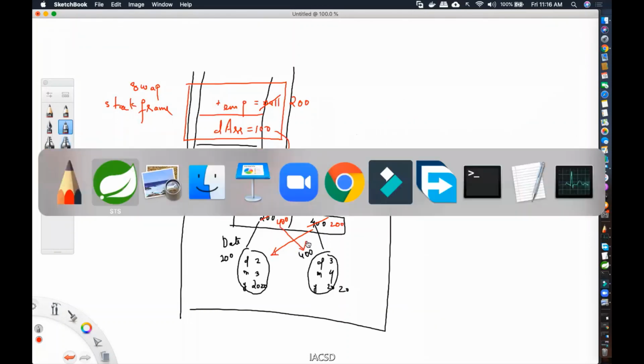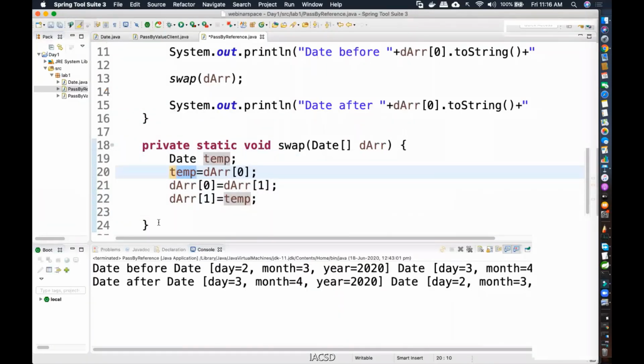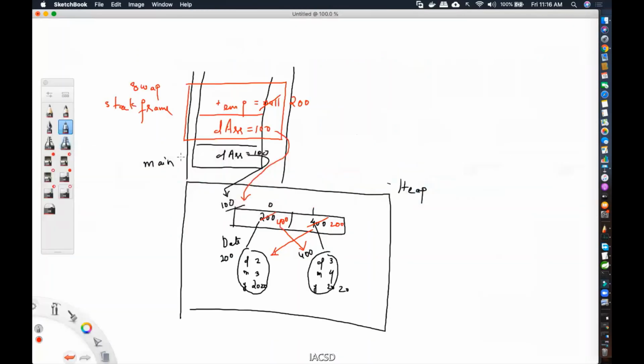Right? Now, end of swap method. So when the swap method gets over, what happens? The stack gets popped. Right? So if the stack gets popped, what happens? The memory of swapping, is it lost or not lost? It is definitely not lost, because where is the memory of swapping? It is inside heap. Okay, because arrays are created on the heap, its memory is created inside heap.